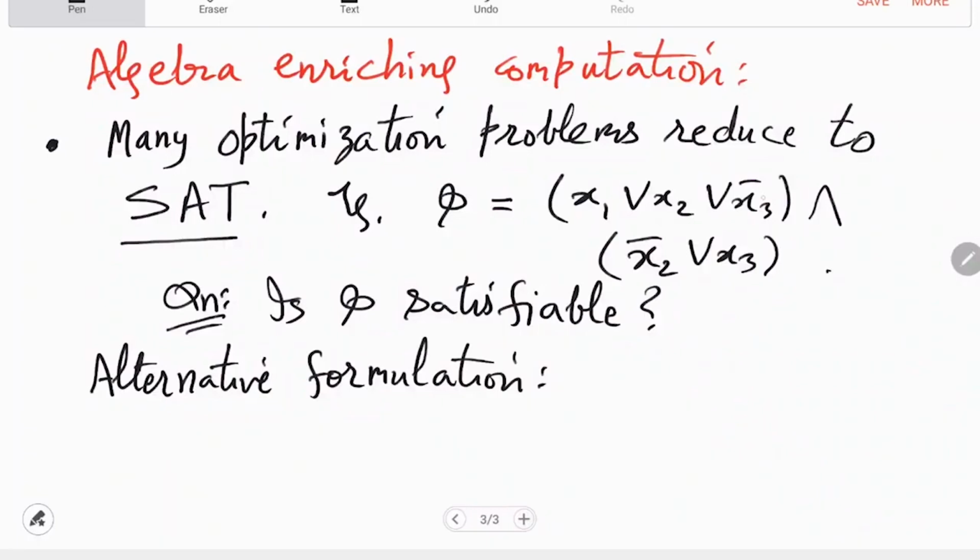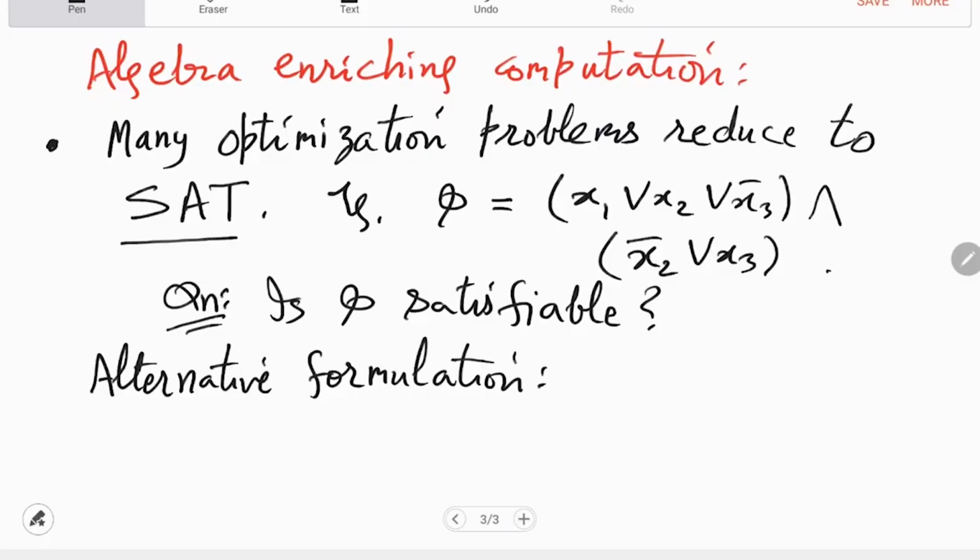So how will you convert x1 or x2 or x3 bar into a polynomial equation? So remember that this will be 1 if and only if either x1 or x2 is 1 or x3 is 0, right? So x1, x2, 1 minus x3, what the first one? x1 into x2 into 1 minus x3. Yeah, so do you want x1 times x2 or do you want 1 minus x1 times? So to avoid confusion, we use different variables. So you can write it as 1 minus y1, 1 minus y2 and y3.